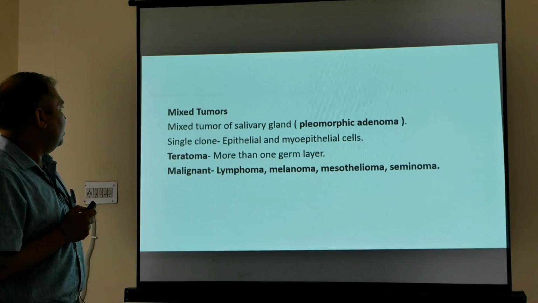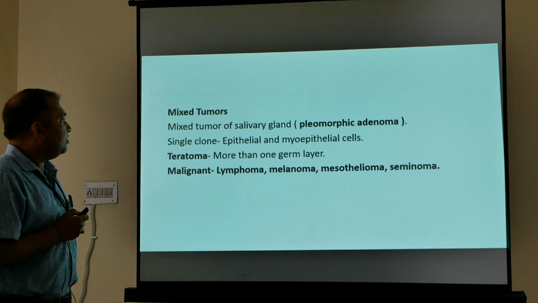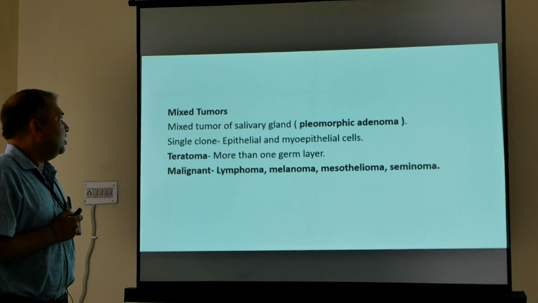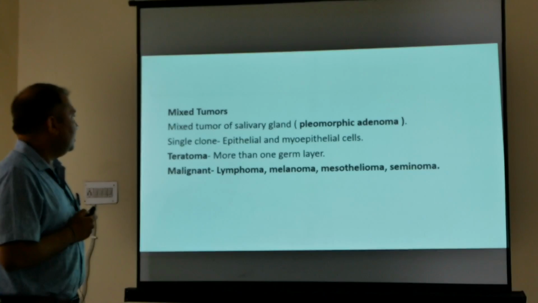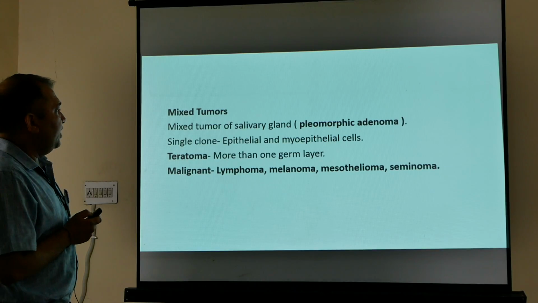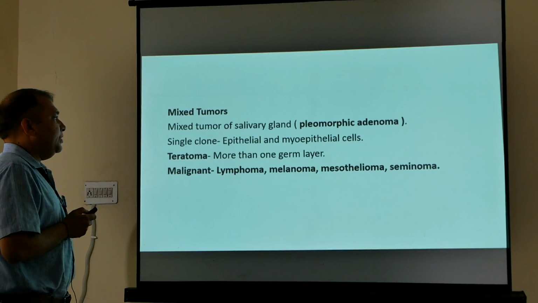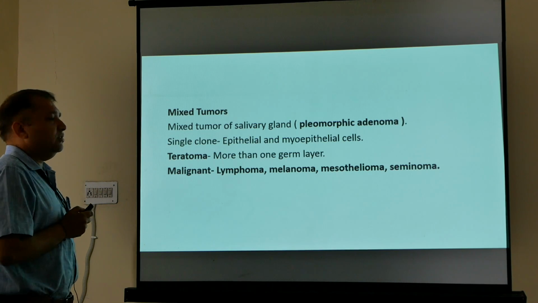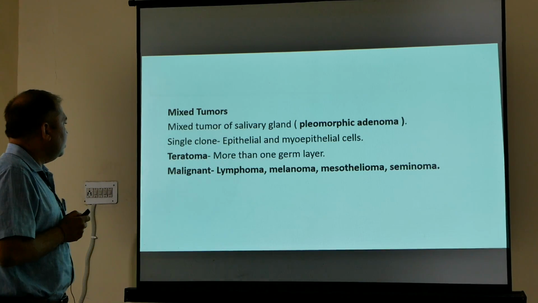Now a few mixed tumors. Examples of mixed tumors are pleomorphic adenoma, a mixed tumor of the salivary gland. Both epithelial and myoepithelial components are present, but the origin is a single clone.